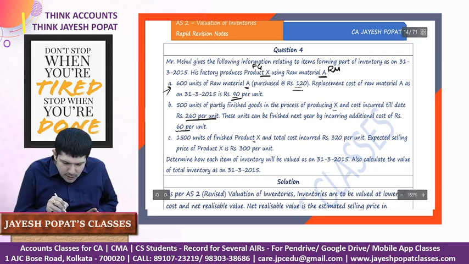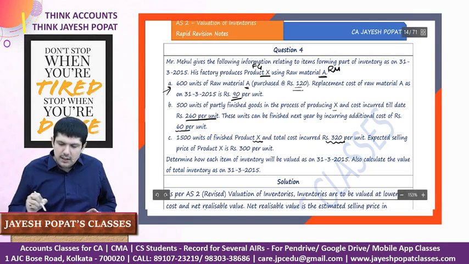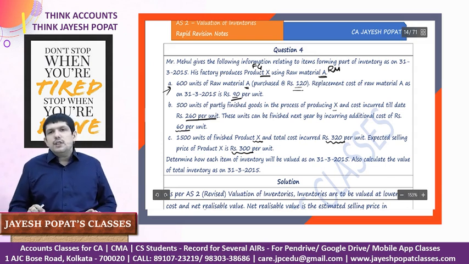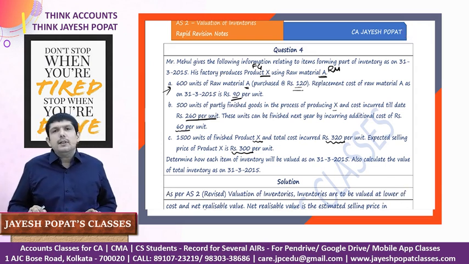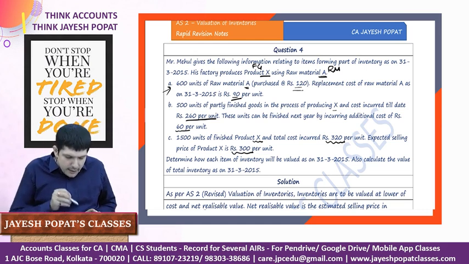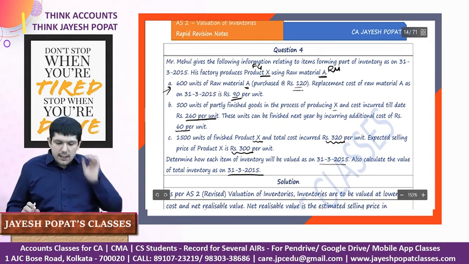1500 units of finished goods X are there in the stock. Total cost incurred in producing it is 320 and the expected selling price is 300. So obviously this finished goods needs to be valued at 300 because we will compare cost and net realizable value. Cost is 320, net realizable value is 300. So obviously it should be valued at 300. Determine how each of the items of inventory will be valued and also calculate the total value of inventory as on 31st March 15.